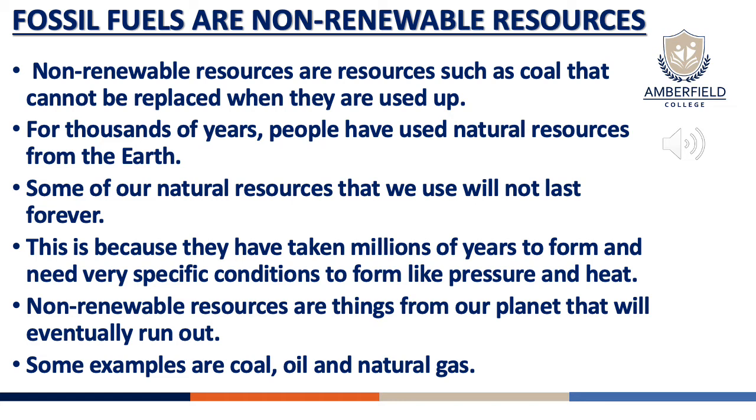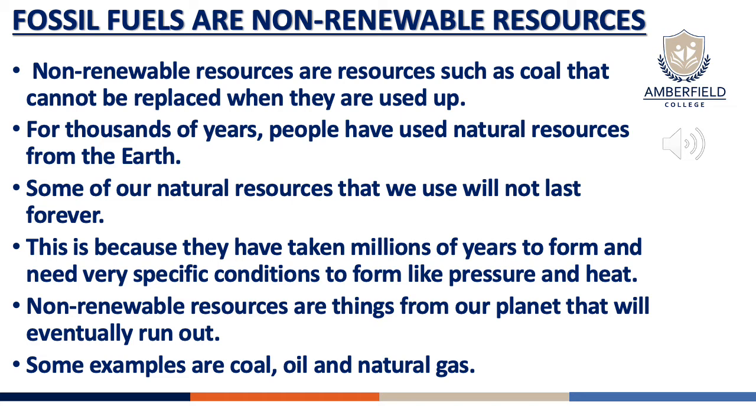Now, just take a little bit of a moment to think, if this is what non-renewable resources are, what do you think renewable resources are? Non-renewable resources are things from our planet that will eventually run out. Some examples are coal, oil, and natural gases.